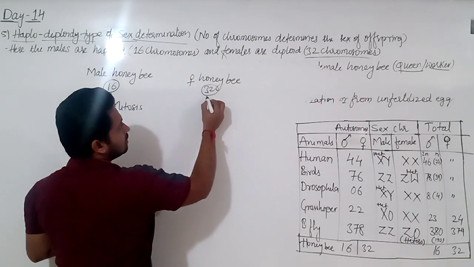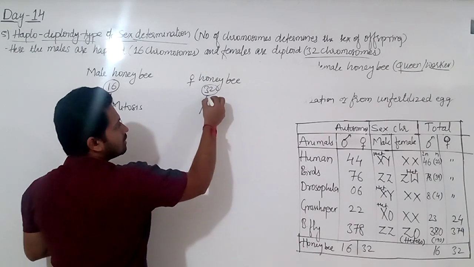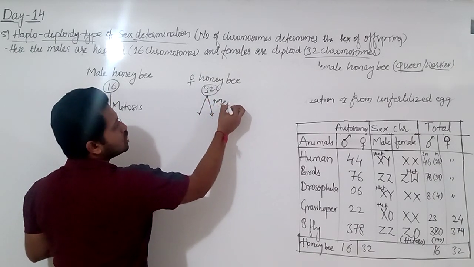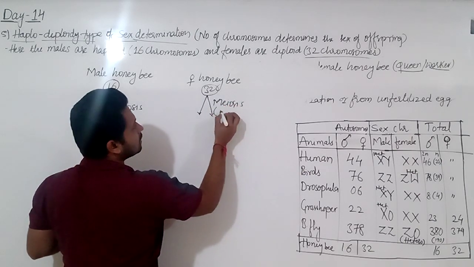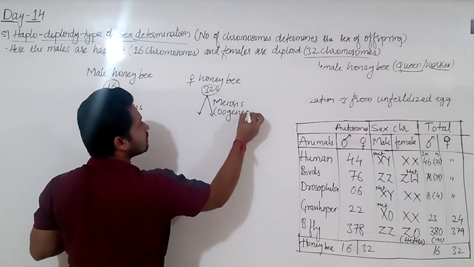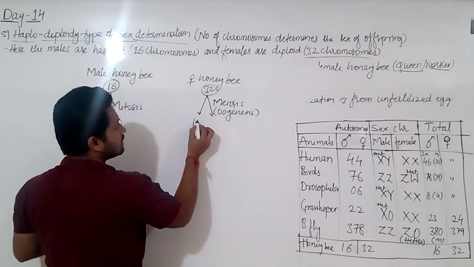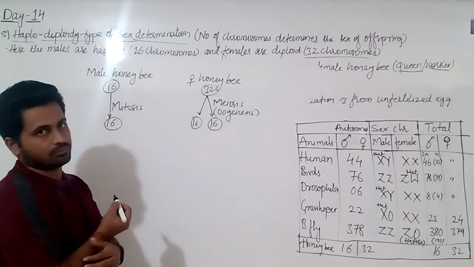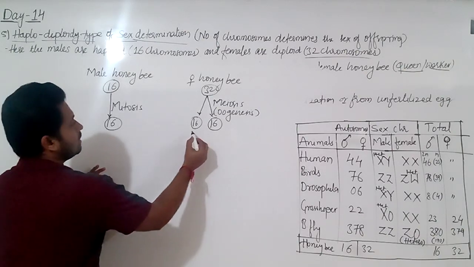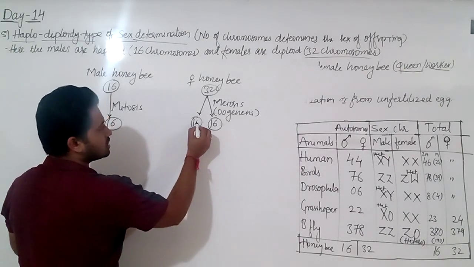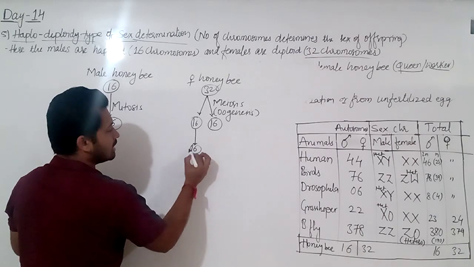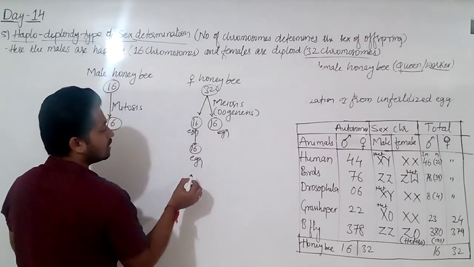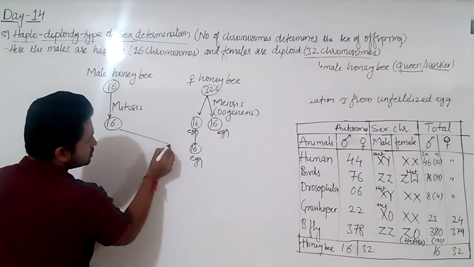Now here the female produces gametes, that is oogenesis by meiosis. And here it is 16 chromosomes in one egg, 16 chromosomes in the other egg, like that. Now suppose this 16 chromosome containing egg is fertilized by this sperm.